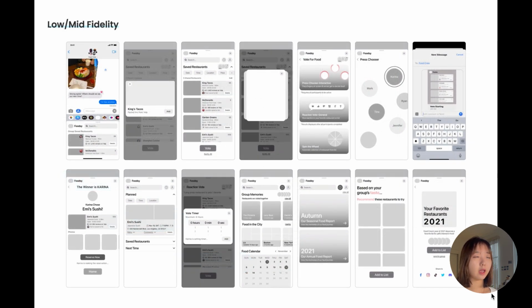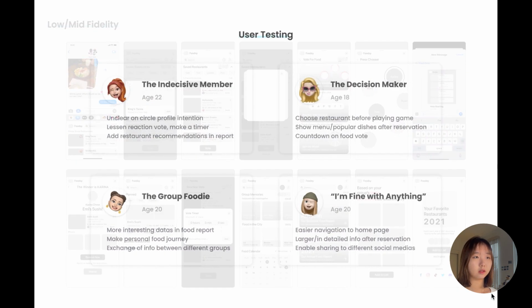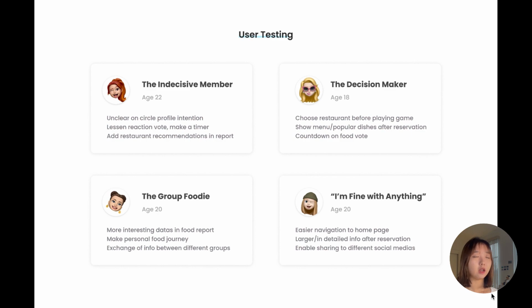These were the low and mid fidelity of my design screens. And from the mid fidelity, I conducted 1 round of user testing with 4 different members, such as the indecisive member, the decision maker, the group foodie, and the person that is fine with anything. For most of these, I found that they are often unclear on the circle profile intention. They want a countdown on the food vote so it doesn't last for too long, and they also want easy sharing to other people as well as to social media.